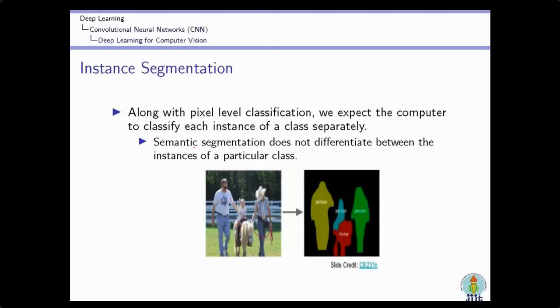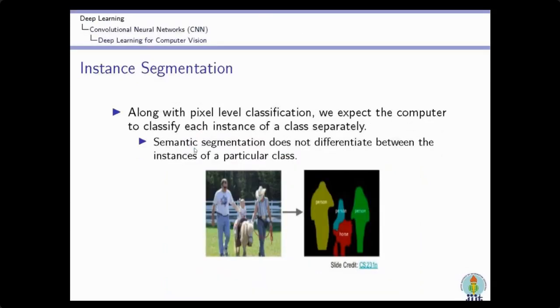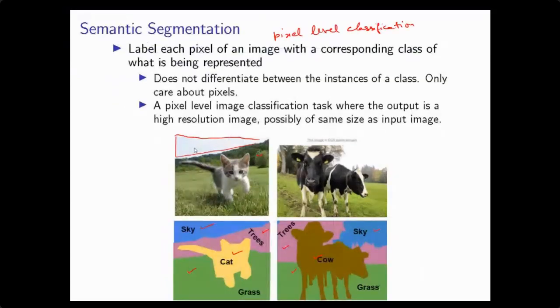Now next is instance segmentation. In semantic segmentation, one important thing is that instance segmentation is the advanced version of semantic segmentation. The only difference is that in semantic segmentation we classify that this pixel belongs to cow and this pixel also belongs to cow. We do not differentiate that this pixel belongs to the first cow and this pixel belongs to the second cow. So that means objects or instances are not differentiated. If a pixel belongs to a category or class, then it is categorized in that class only. It does not differentiate the instances.